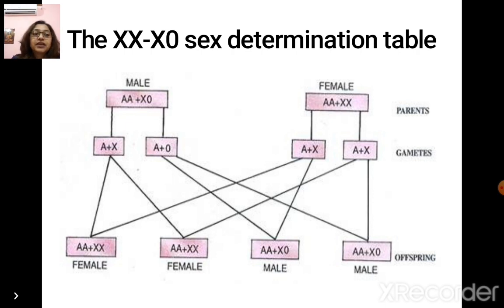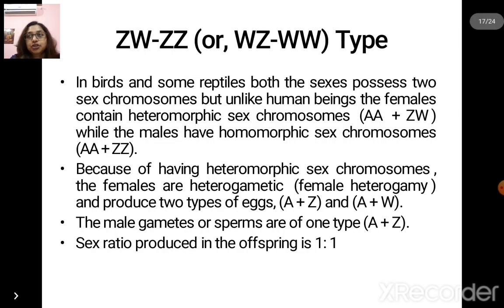Coming to the next condition, ZW-ZZ, or in the reverse case WZ-WW type sex determination system. In birds and some reptiles, both the sexes possess 2 sex chromosomes. But unlike human beings, the females contain heteromorphic sex chromosomes. In humans we have seen that the female is homogametic. Here the female is heterogametic. The chromosome combination can be autosome plus ZW, while the males have homomorphic sex chromosomes, autosomes plus ZZ condition.